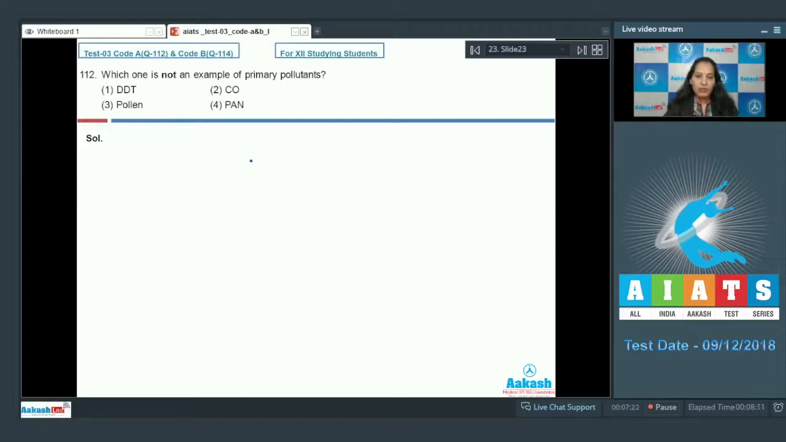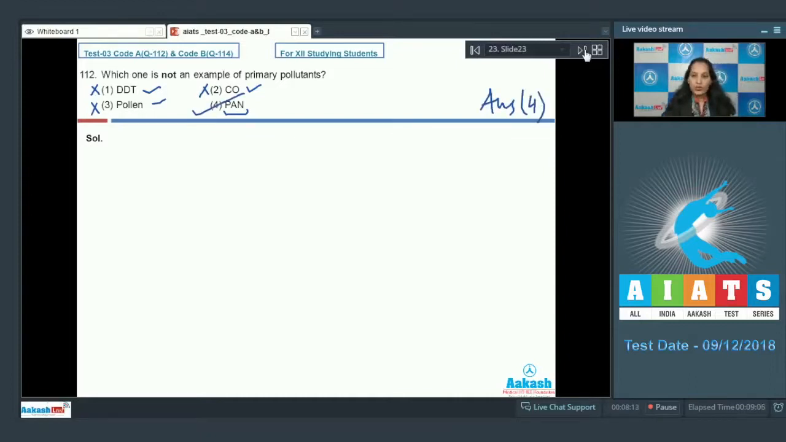Primary pollutants are the pollutants which are directly released in the atmosphere. DDT, pollen and carbon monoxide, these are primary pollutants. Hence, these options are ruled out. PAN is a secondary pollutant, not the primary pollutant. What is secondary pollutant? A secondary pollutant is a pollutant which is made by the reactions of the primary pollutants. So PAN and ozone O3 are the examples of the secondary pollutants. So the correct answer for the given question is option number 4.